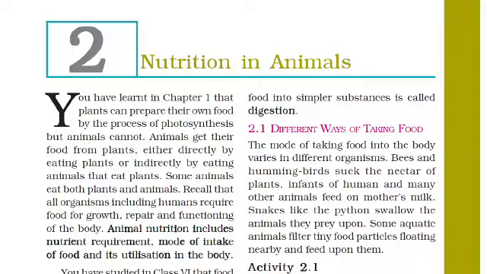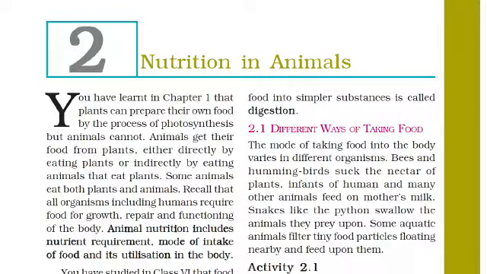First chapter was about nutrition in plants. Now nutrition in animals we will study today. You have learnt in chapter 1 that plants can prepare their own food by the process of photosynthesis. In that chapter we studied that plants are said to be autotrophs, and by means of photosynthesis they can prepare their food. But animals can't prepare their food.